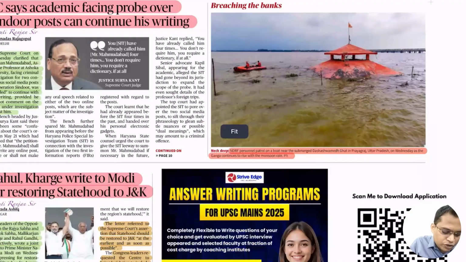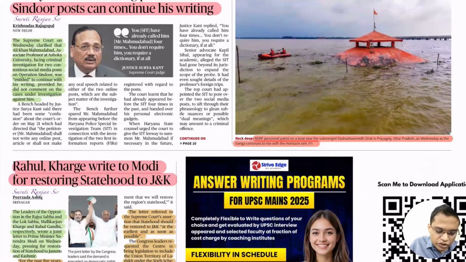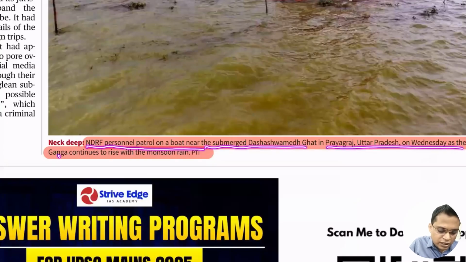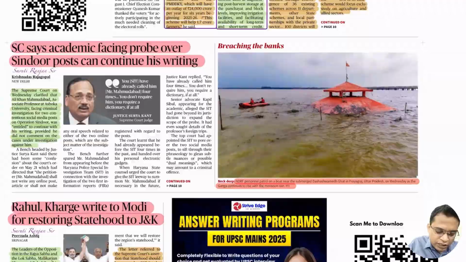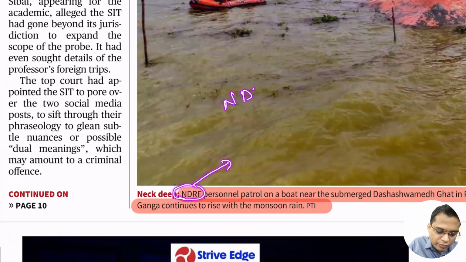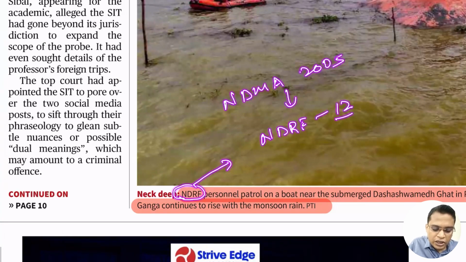So NDRF personnel patrol on a boat near submerged Prayagraj, because of flooding in the Ganga River. So just know about NDRF. This is a force that is established under the National Disaster Management Act 2005. Under this Act, it is provided for the establishment of NDRF. There are currently 12 companies of NDRF.